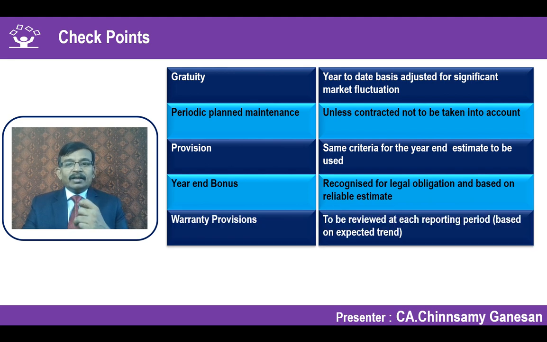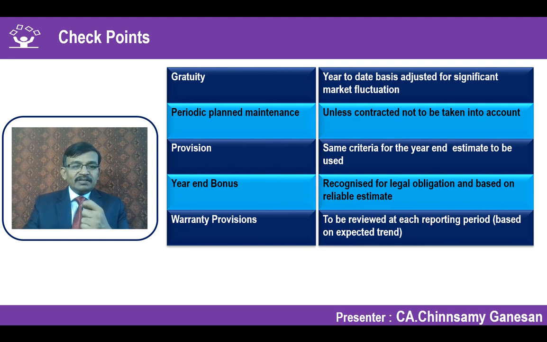Warranty provision, every reporting period you have to review the estimate, because it's an estimate. Some new guidance might have come in based on the past trend. For example, I have provided a warranty of 0.25% of my total turnover, which was the trend in the last period. But during the current period, we have experienced that certain products are becoming not okay. For example, you might have seen that some of the telecom companies have withdrawn certain batteries because of a related issue, and they have said that they will replace them free of cost. Some of the laptop manufacturers have done that. Some of the car manufacturers have done a change.